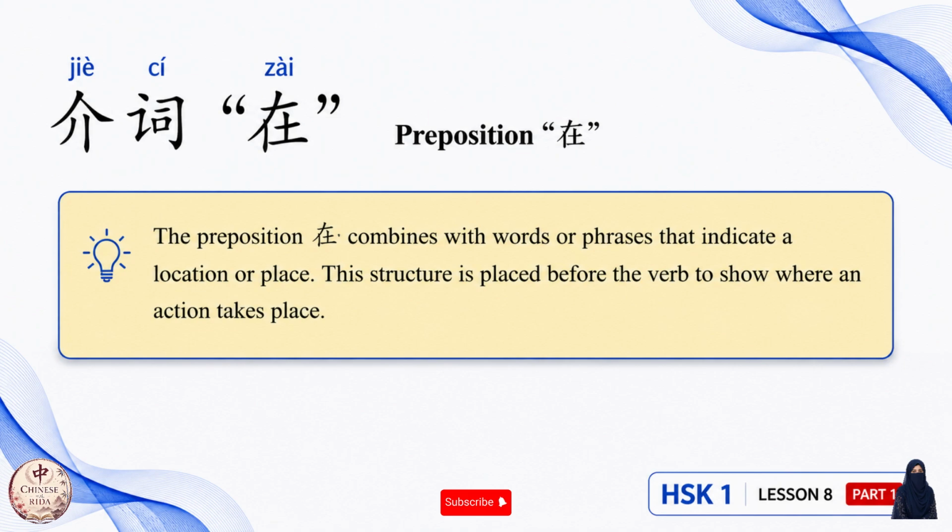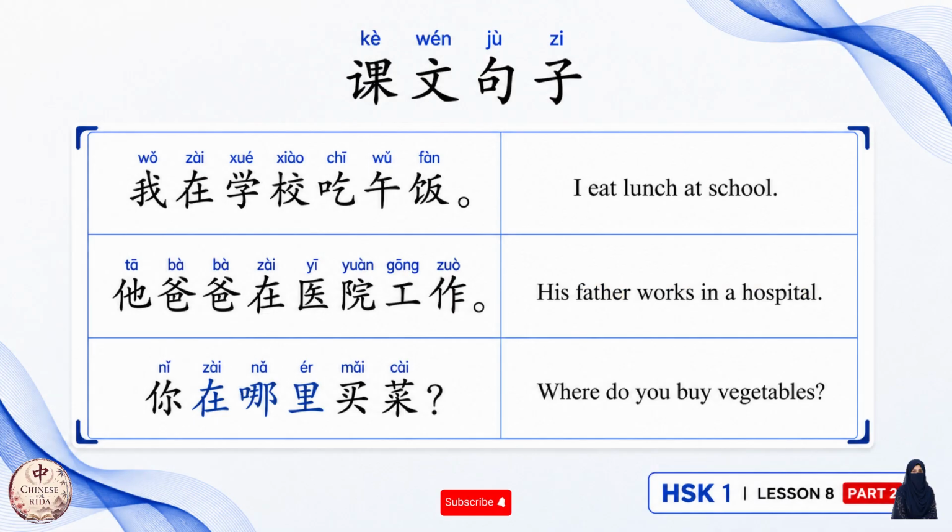Now we learn something new about zai, and that is the structure. We place it before the actual verb of the sentence to show that we do something in some place, where the action takes place. So now let's look at some examples. The first example,